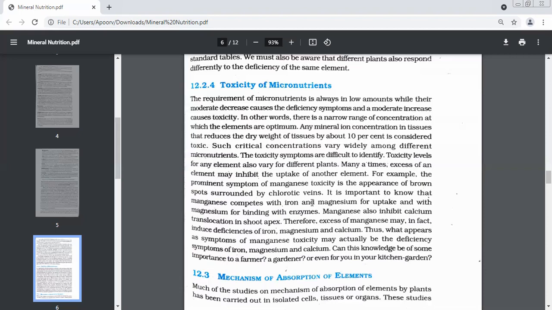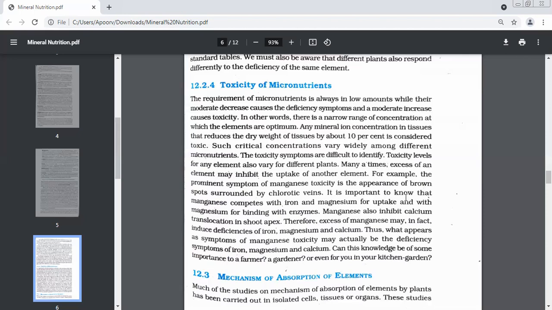Manganese. Yes. See, understand this, bache. Listen. Symptoms of manganese toxicity is the appearance of which kind of spots? Brown spots. Yes, brown spots. So you'll have brown spots.